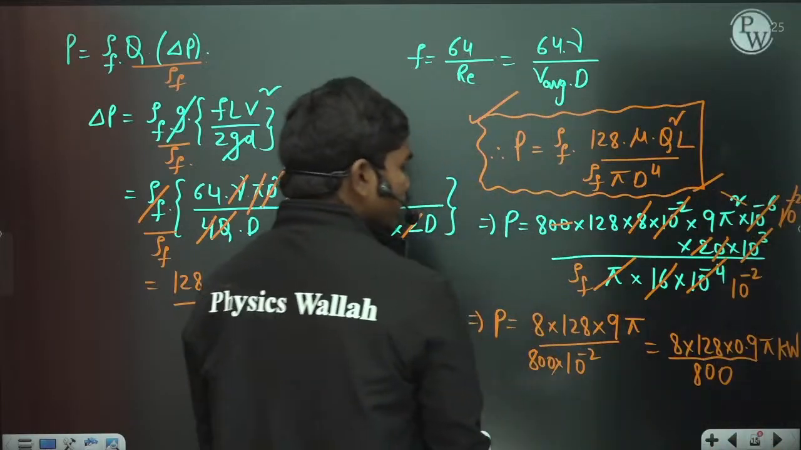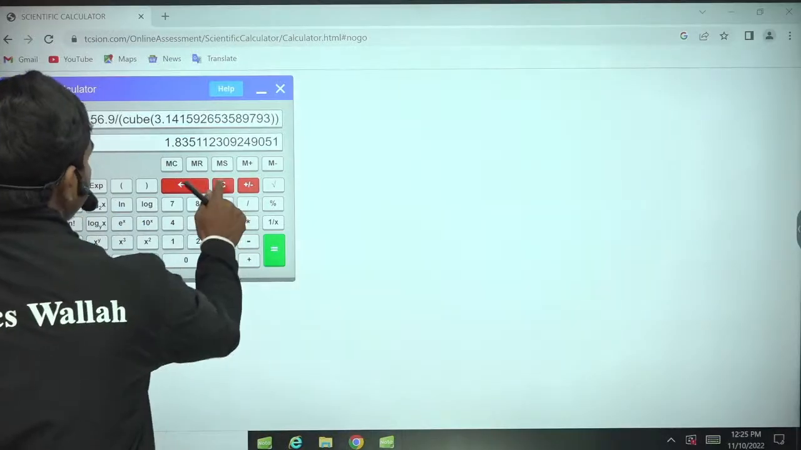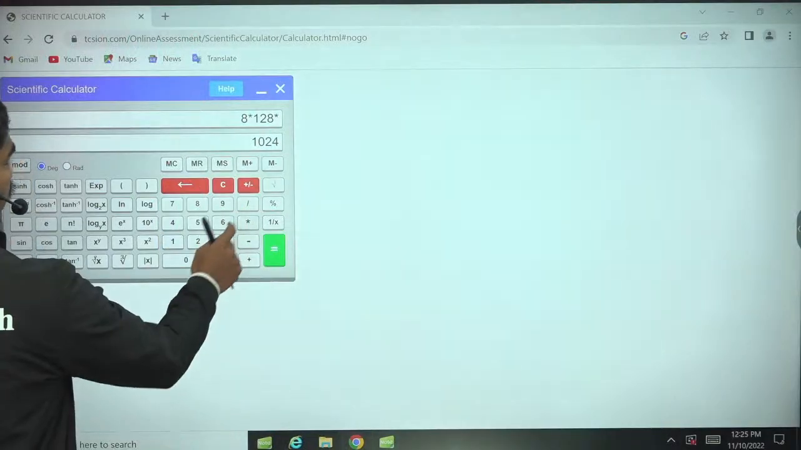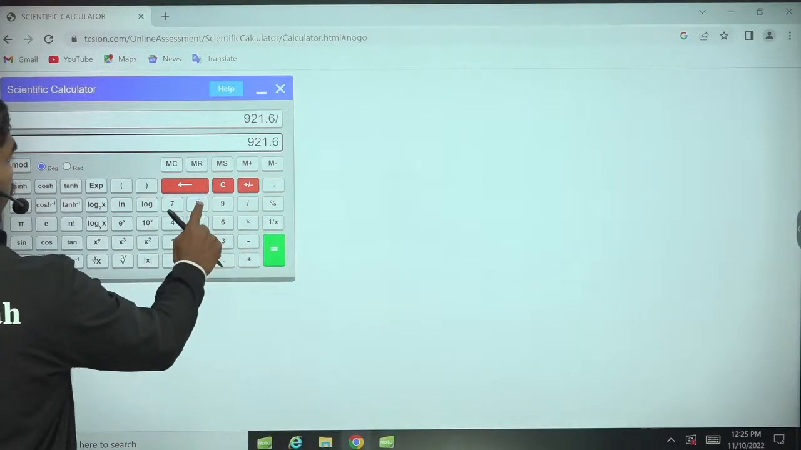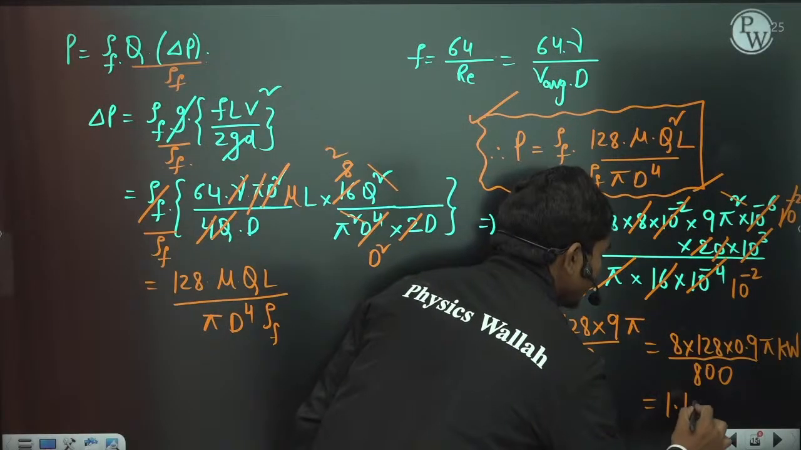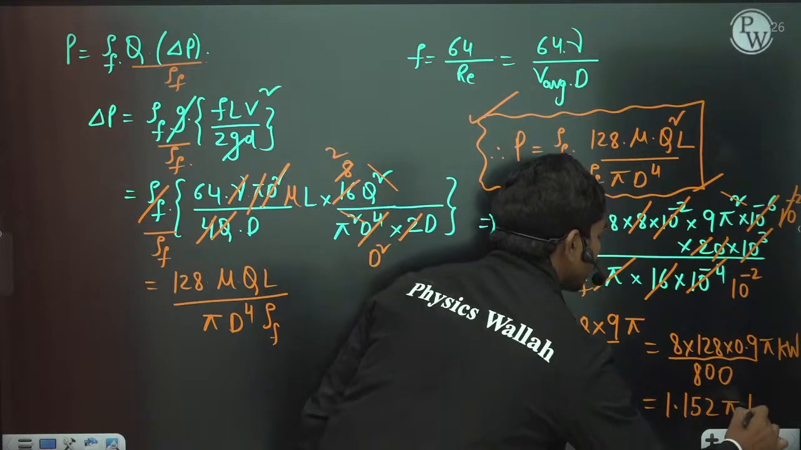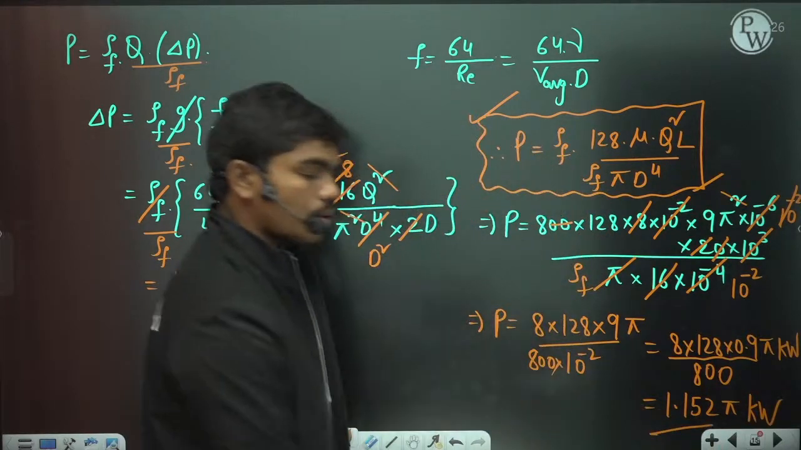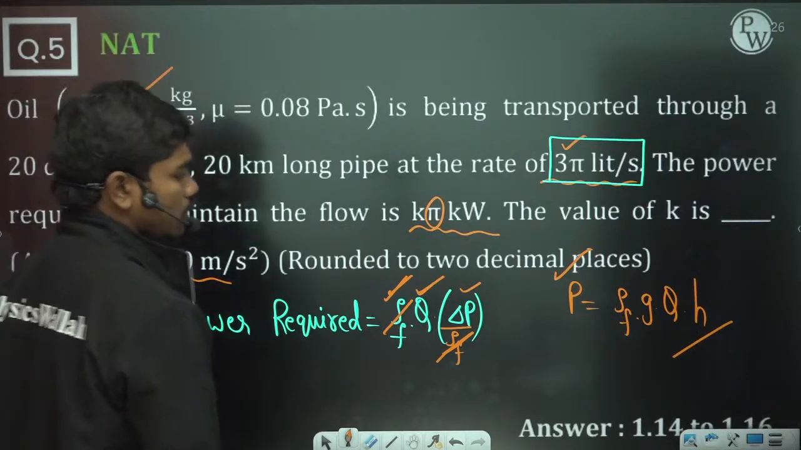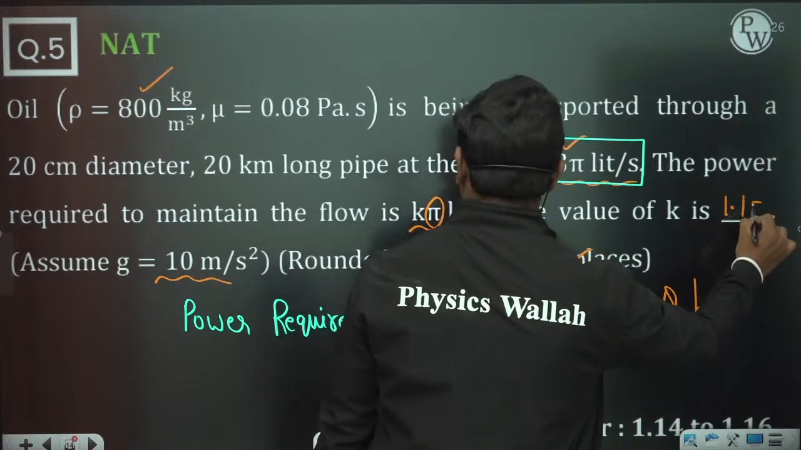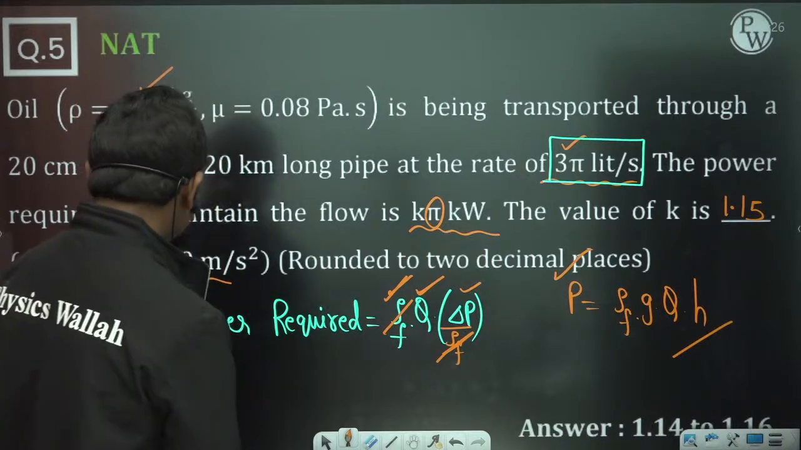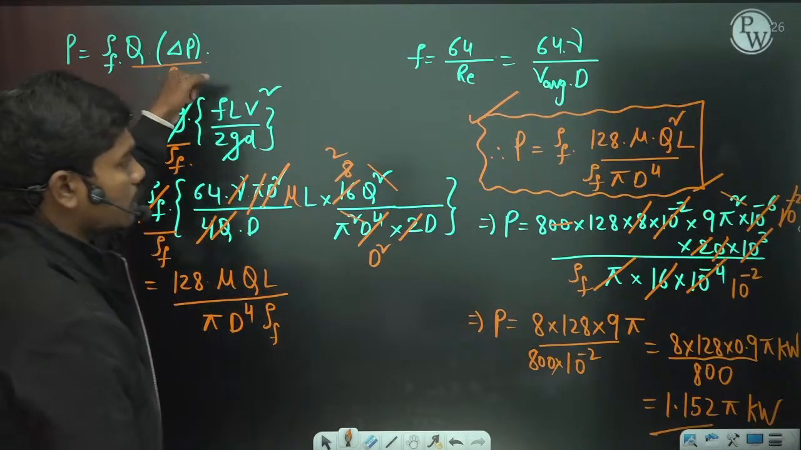So here, if you divide this with 800, let us see what the value is. 8 into 128 into 0.9 into 0.9, this value divided by 800. Okay, so 1.152 kilowatts. This value is 1.152, to 2 decimal places 1.15. So 1.14 to 1.16 is the correct answer. So basically we missed the density in this location.